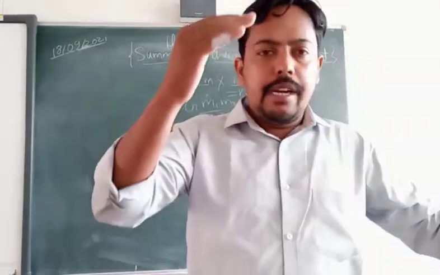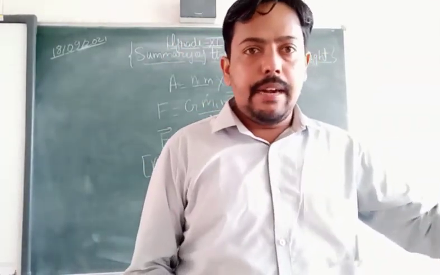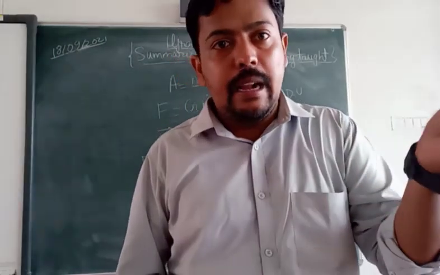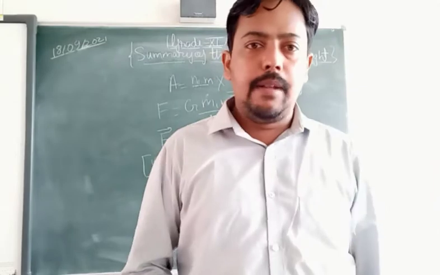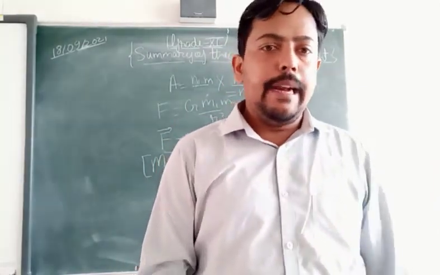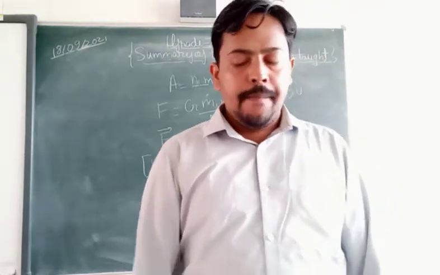So we have studied 5 to 6 rules in significant figures that decide what the third number after the decimal will be, and what the second number after the decimal will be. So there are certain rules. You can go and view my videos, and you can also flip through the pages in your book and see them there.